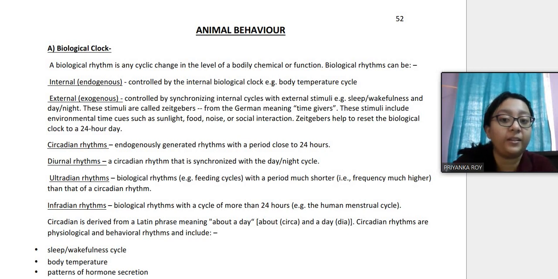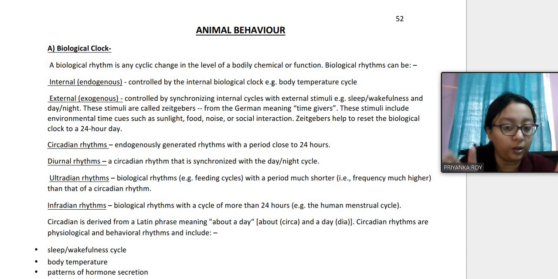Now, what is circadian rhythm? The period of this biological clock, which is close to 24 hours, like ours, is known as circadian rhythm. So our system is such that we have a circadian rhythm. We have a day-night cycle going on. This circadian rhythm is almost close to 24 hours.